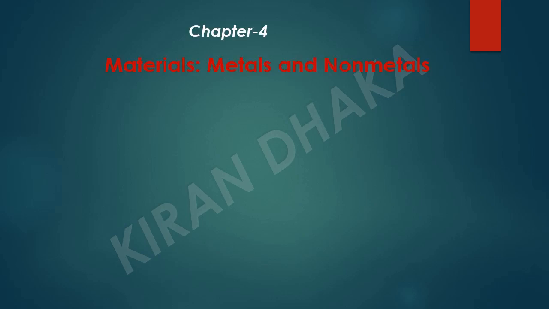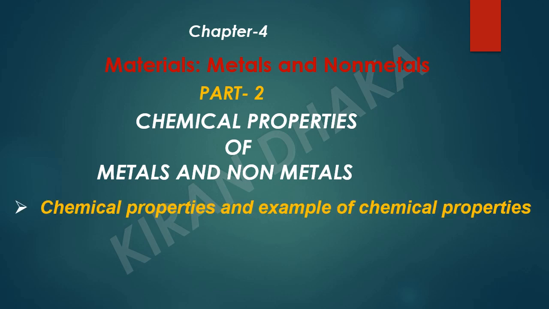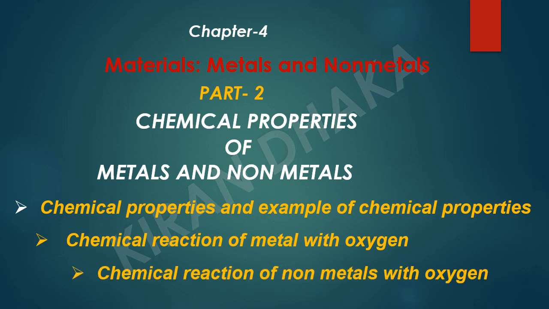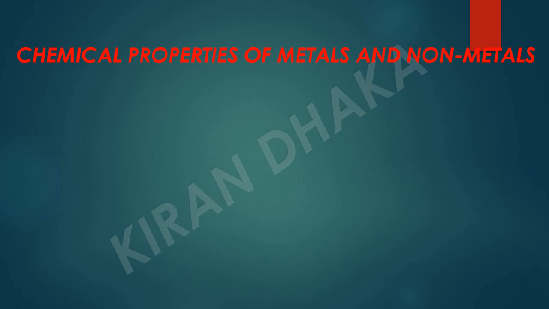In the previous video, we discussed the physical properties of metals and non-metals. Today, we will discuss chemical properties and examples of chemical properties: chemical reaction of metals with oxygen, chemical reaction of non-metals with oxygen, and chemical properties of metals and non-metals.